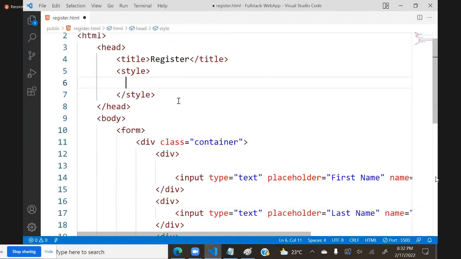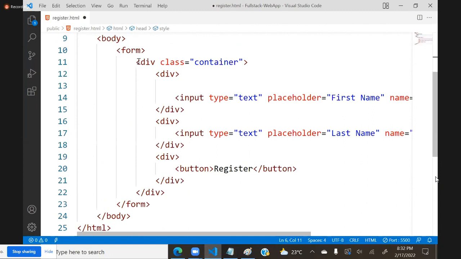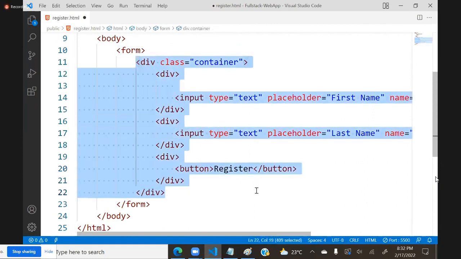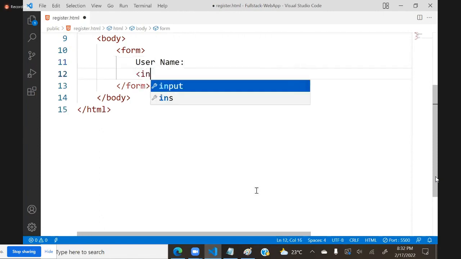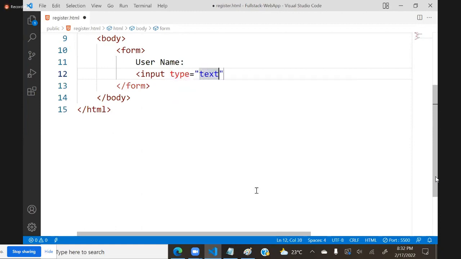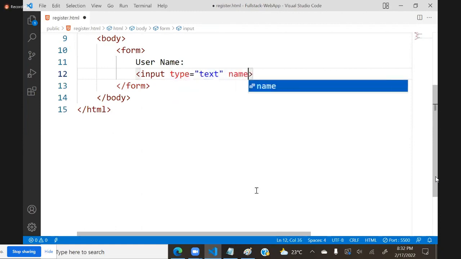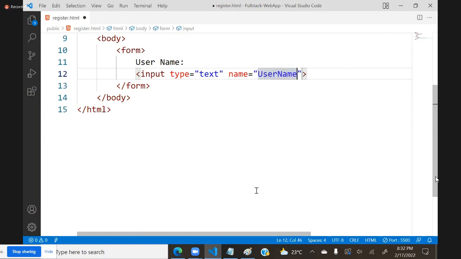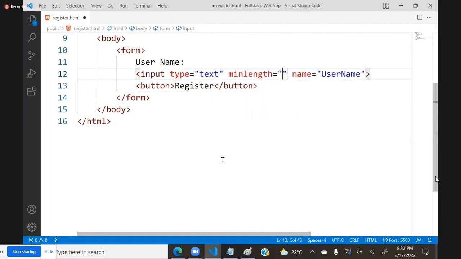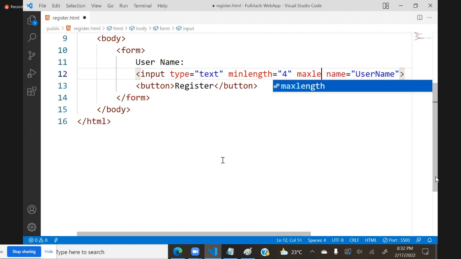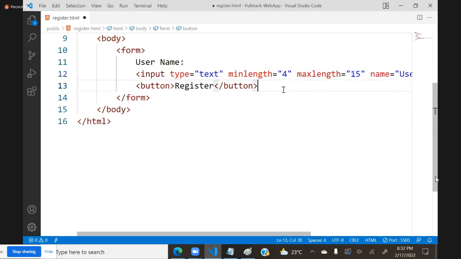Now remove this. I will create a simple form designing username, and in username I give a text box, input type equal to text, and name is username, and we will put a button as register, and here I am giving options. So min length is 4 and max length is 15. So that is how we can configure.